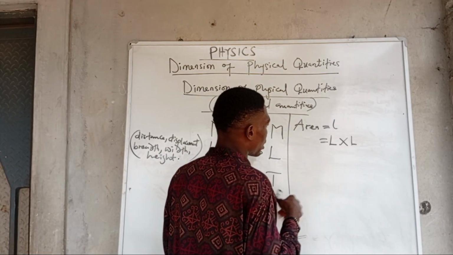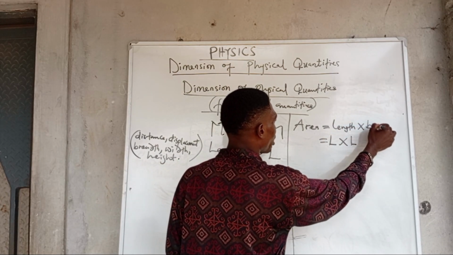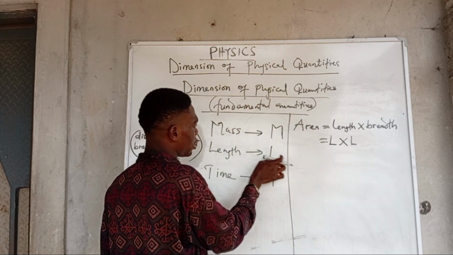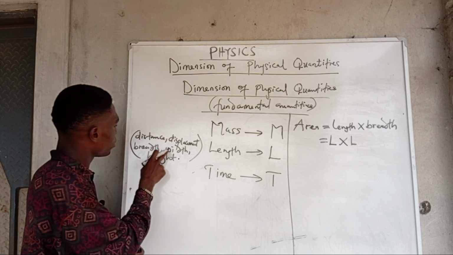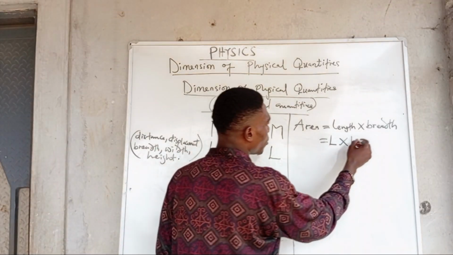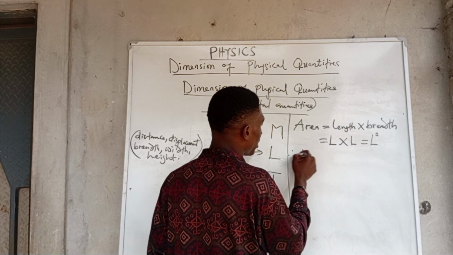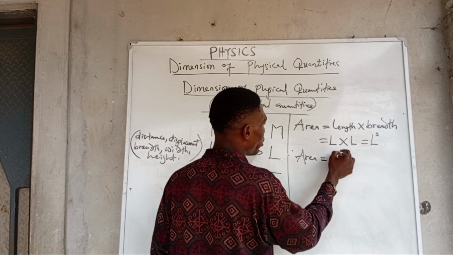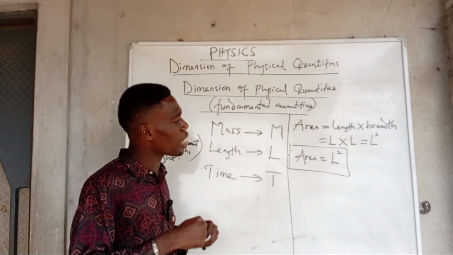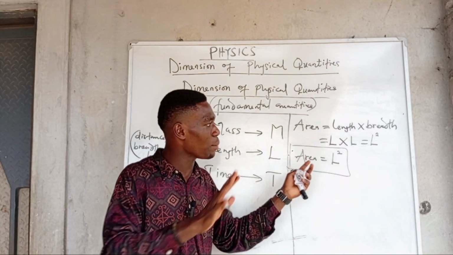So I will use capital letter L times capital letter L. For clarity purposes, let me write this as length times breadth. Length is length, and breadth, I've told you, is also length, so L times L will give me what? L raised to the power of 2. So we can write that the dimension of area is equal to L raised to the power of what? 2. And that's just it. Super simple. Some students might think you're going to be doing a whole lot of things here, but that's just it. As simple as that.